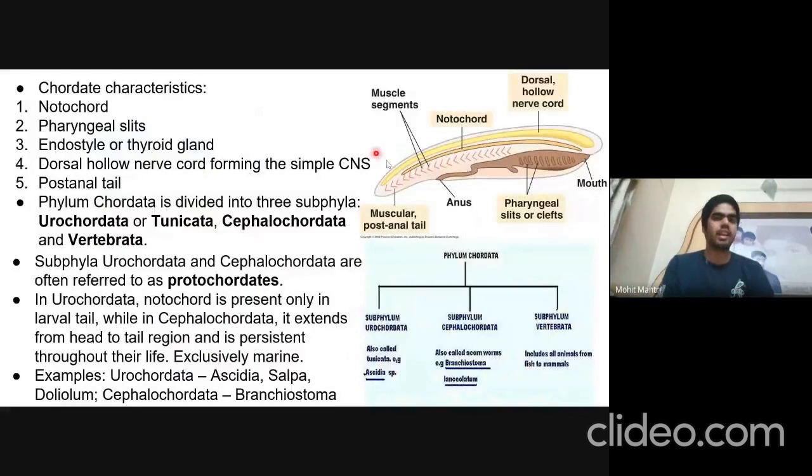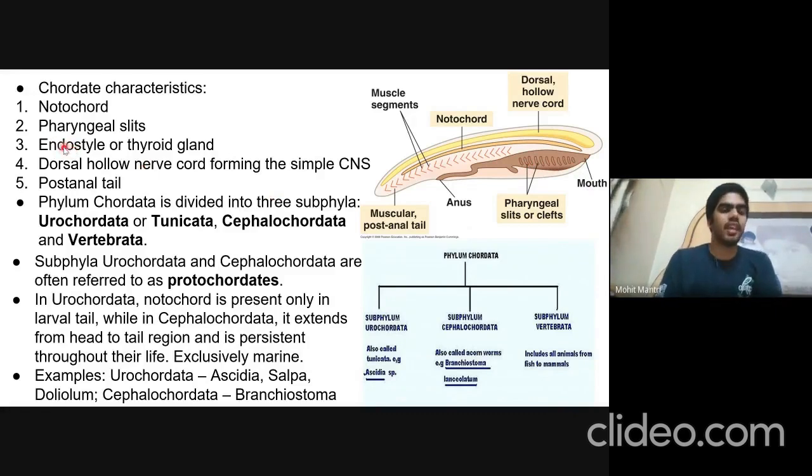The general characteristics of all the chordates are, first, the presence of a notochord. The notochord is a long cylindrical structure which is present in all the chordates at some stage of life at least. It might be present throughout their life, or only in the embryonic form and then later disappear. Also they have pharyngeal slits. These are the pharyngeal slits. They are permanently present in some, and in some they might disappear after embryonic development.